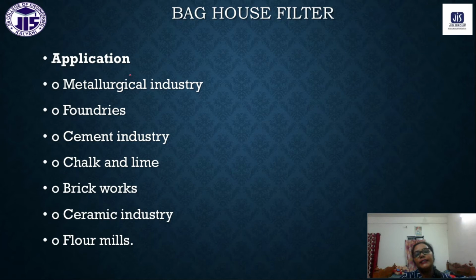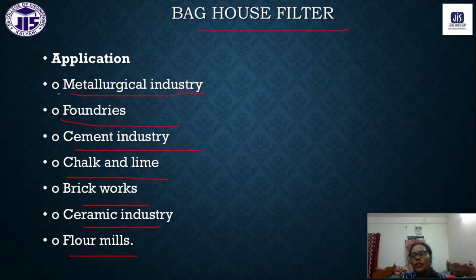So these are some of the applications, some of the cases where we can apply the baghouse filter: metallurgical industry, foundries, cement industry, chalk and lime industry, brick works, ceramic industry, flour mills. For all these industries we can use the baghouse filter. So the baghouse filter is beneficial for cleaning the air.